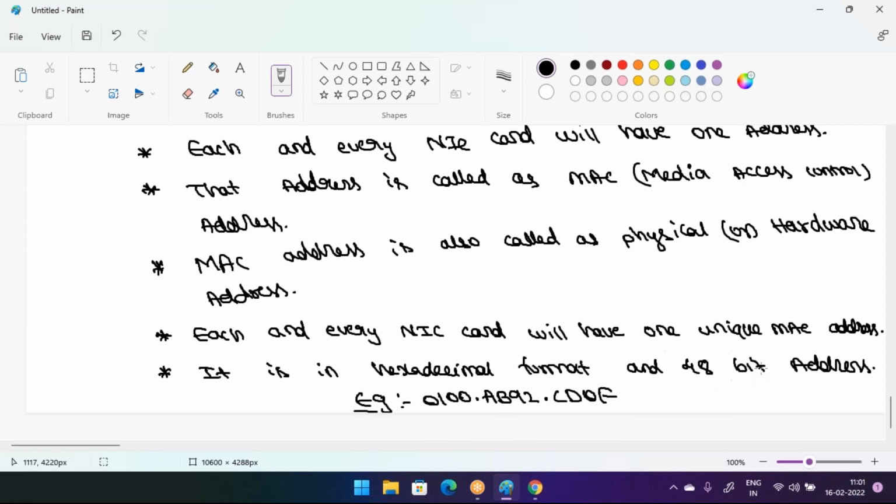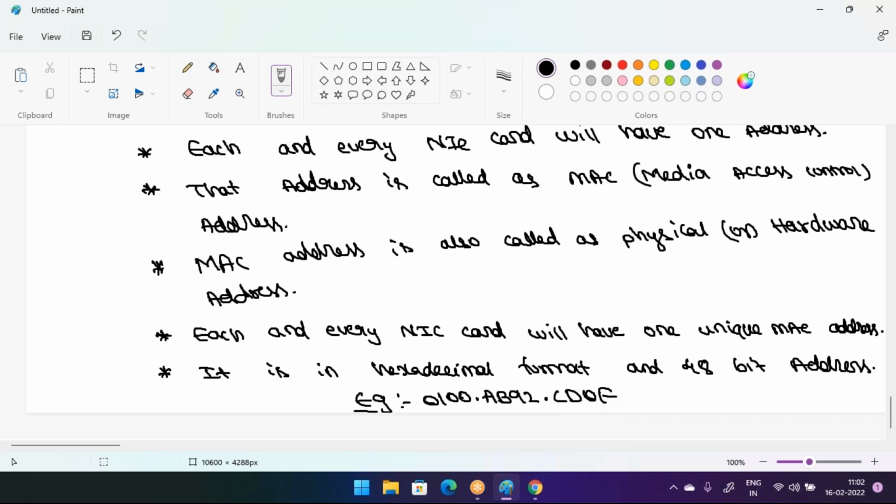But what we are saying is a 48-bit address, and you are noting down only 12 characters here. That means each and every character contains 4 bits of information. This 0 contains 4 bits, this 0 4 bits, this 0 4 bits. Total 16 bits here, then 4 plus 4 plus 4 plus 4 is 16 as well, 32, 48. Then 4 plus 4 plus 4 plus 4 is 16 as well.